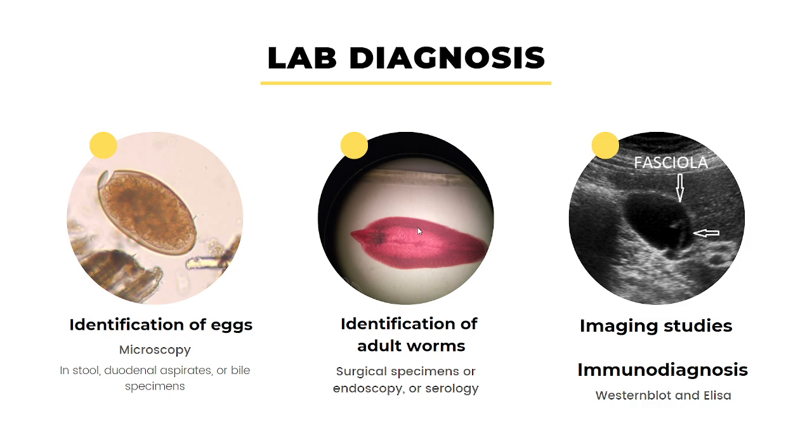However, the stool shedding is limited for Fasciola, so alternative approaches to diagnosis include immunodiagnosis with Western blot and ELISA. Also, identification of adult worms in endoscopic or surgical specimens or serology could be helpful. CT scan and ultrasound imaging can also be an adjunctive diagnostic tool.